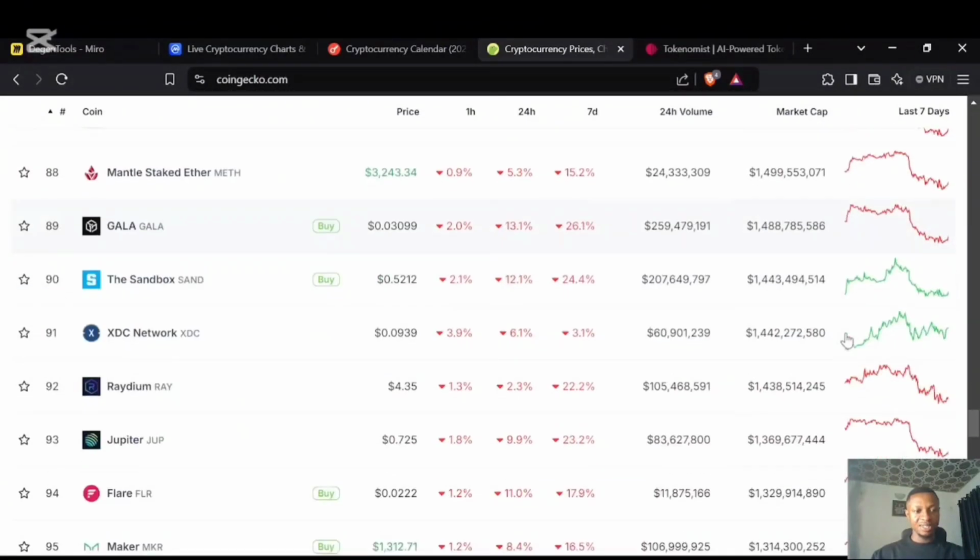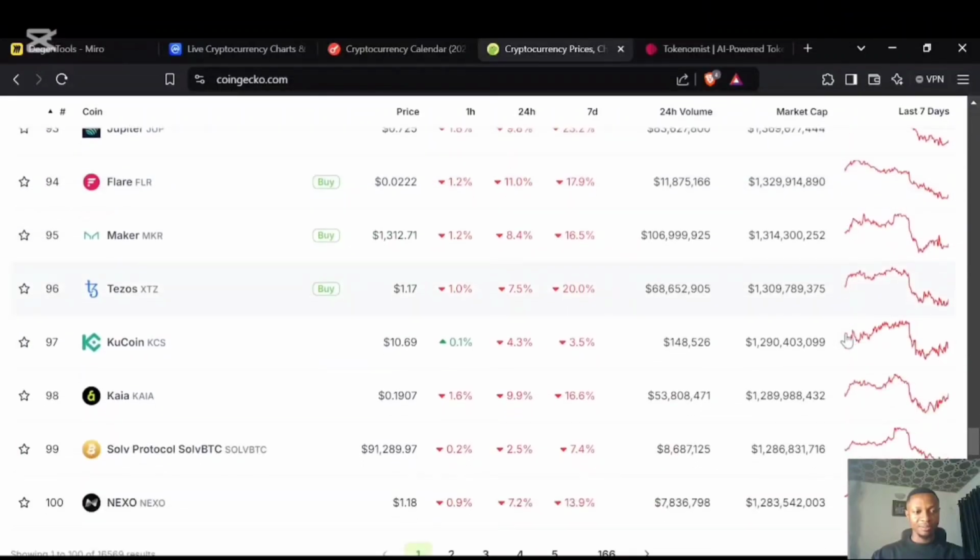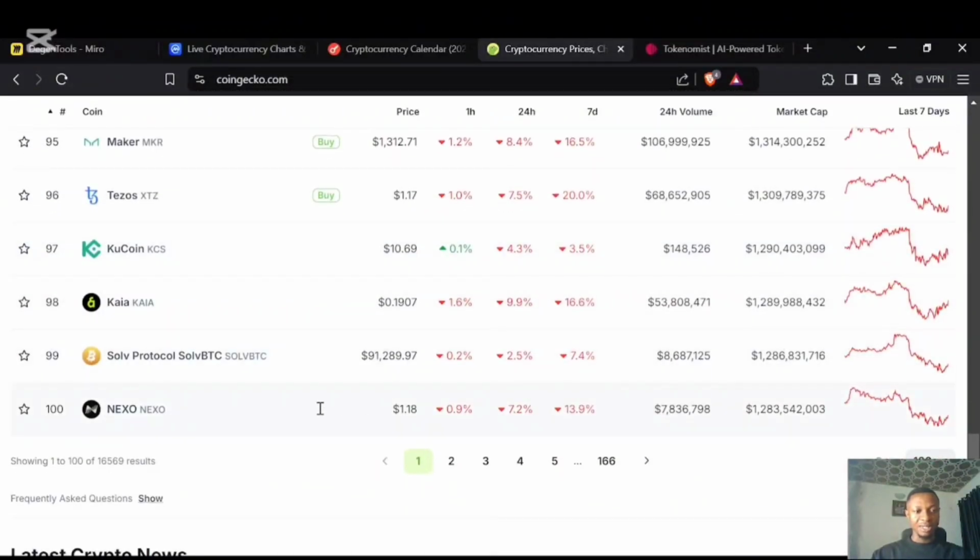Let's check top 100. In top 100, the last token here is called Nexo and having a market cap of $1.2 billion. So you notice that all of the tokens in the top 100 have a market capitalization of $1 billion. So what are the data points that you need to pay attention to so you can be able to invest in some very good projects?